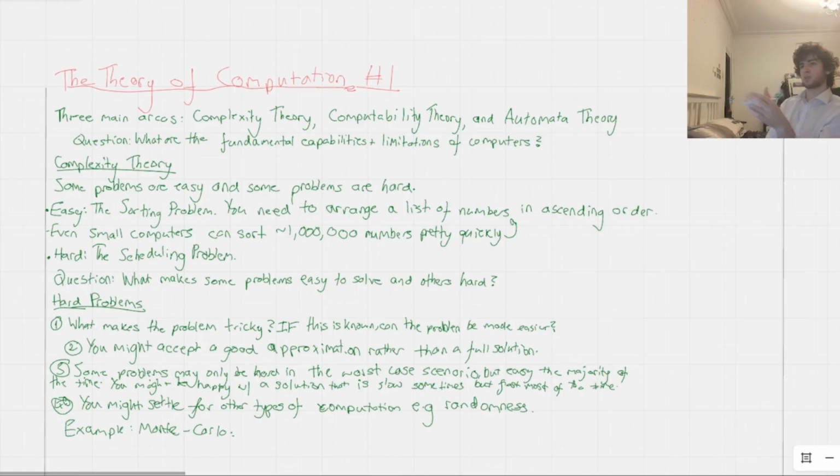And it's on the interval, let's say, from 0 to 1. In the Monte Carlo simulation, you're using randomness to pick those numbers. Then it's plugging them into a formula that approximates the value of the integral, and it's doing this over and over again, sampling. Eventually, with lots of samples, you have a good idea of what the actual value of the integral is, without actually getting your computer to solve it. So you might settle for randomness as a means of solving a problem, because then you can program a computer to use a Monte Carlo simulation.